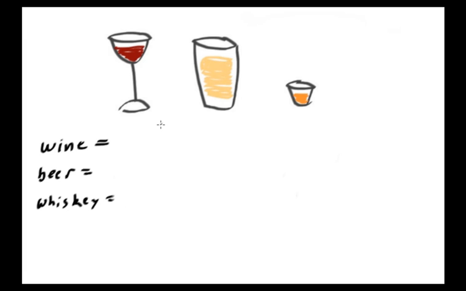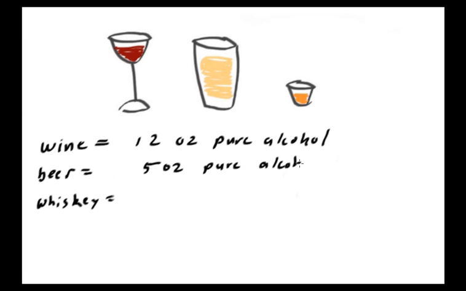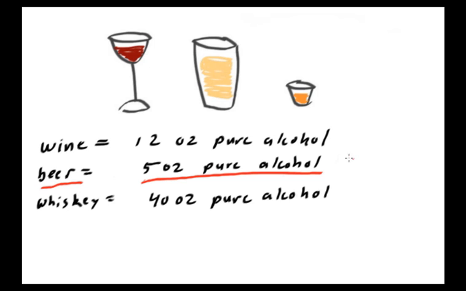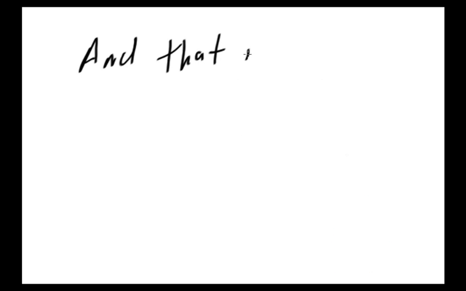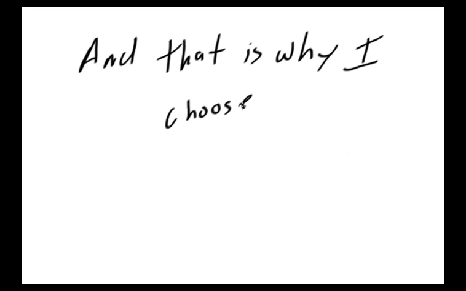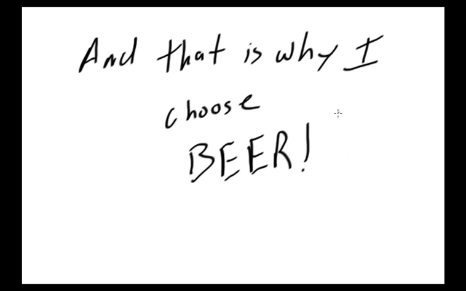So, by simple calculation, you find that for wine, you get 12 ounces of pure alcohol in your system. Beer, you get 5 ounces of pure alcohol in your system. And whiskey, you get 40 ounces of pure alcohol in your system. AKA, beer puts the least amount of alcohol in my body. And that's why I choose to drink beer, Jack explains to his brother Will.